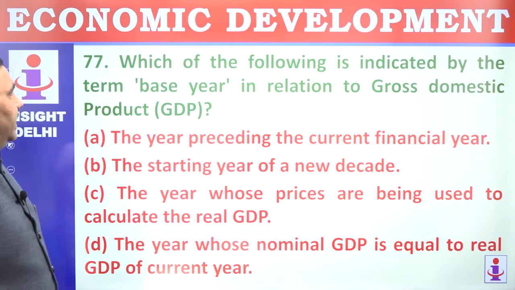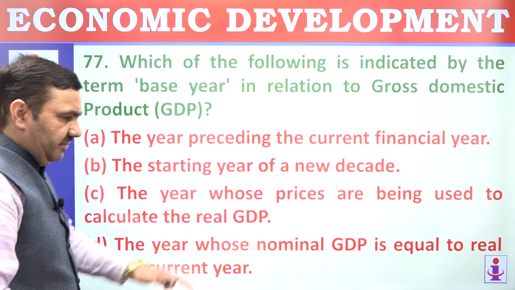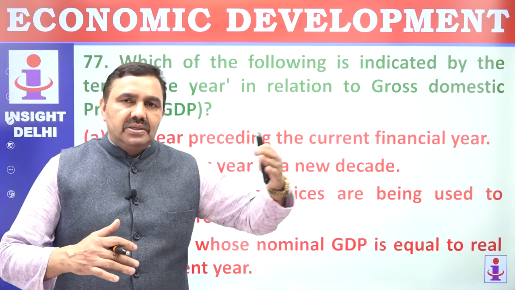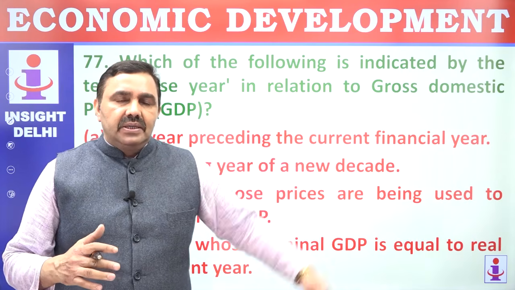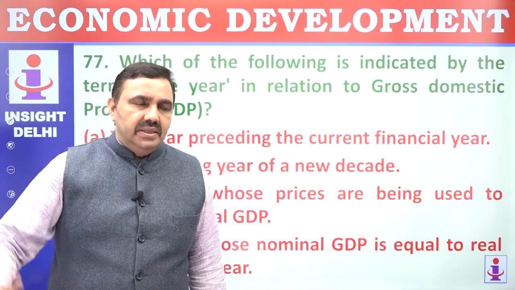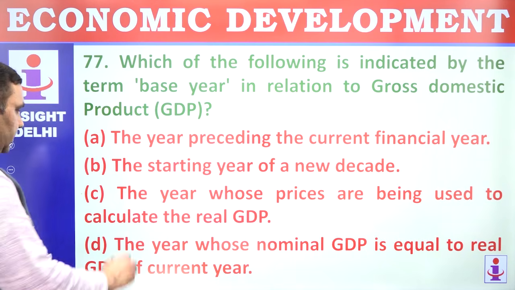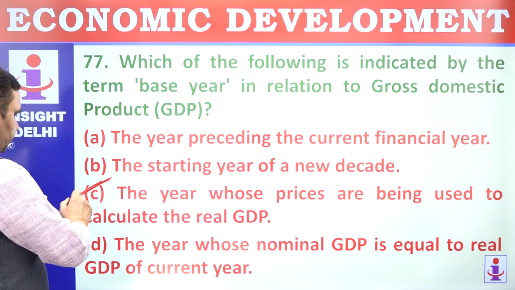77. Which of the following is indicated by the term base year? Base year means the reference year. In case of GDP, we take a base year, okay, 6% is increasing with respect to the previous year. Inflation, again, we have a base year. It makes the growth or the change easy to understand. The year whose prices are being used to calculate real GDP, that is the base year.